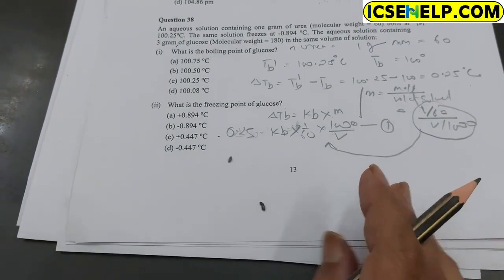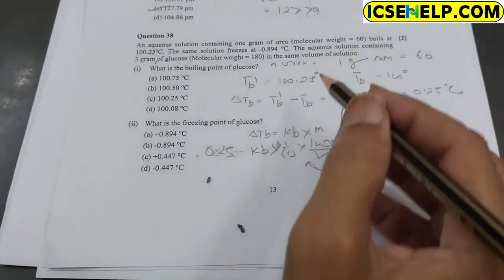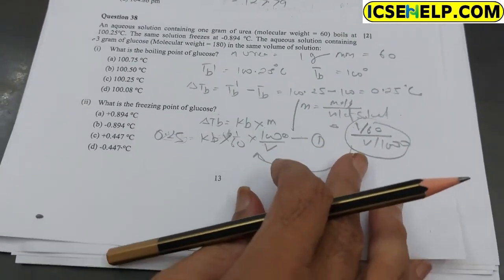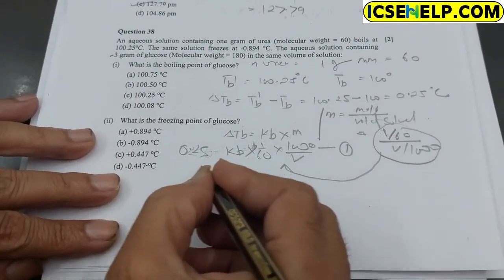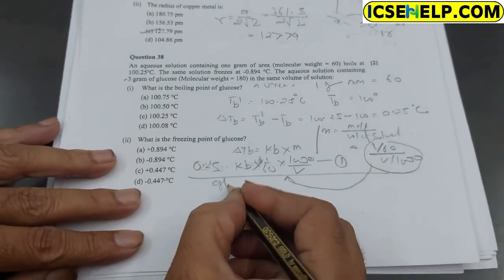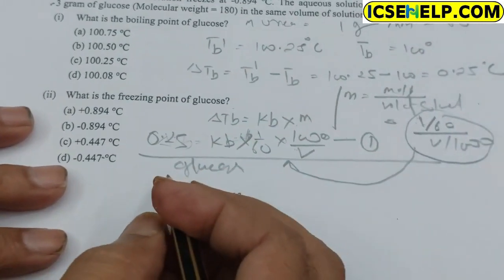Now in the case of glucose, the same process occurs as in the case of urea.